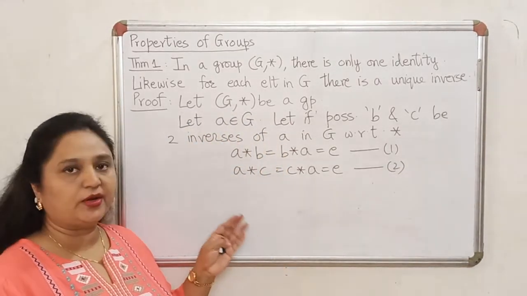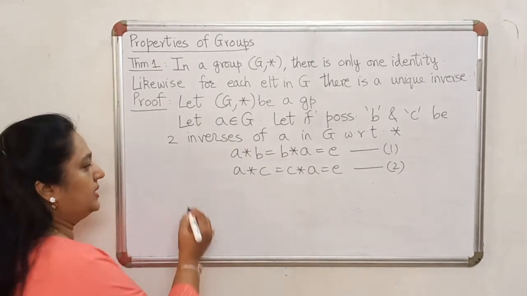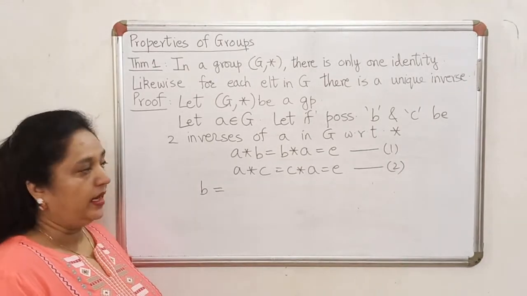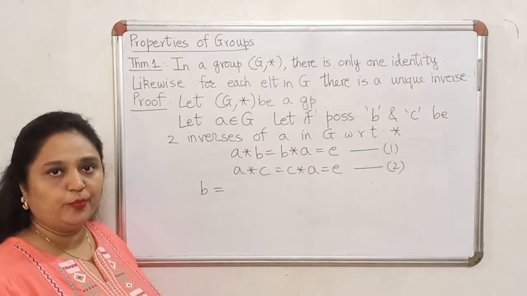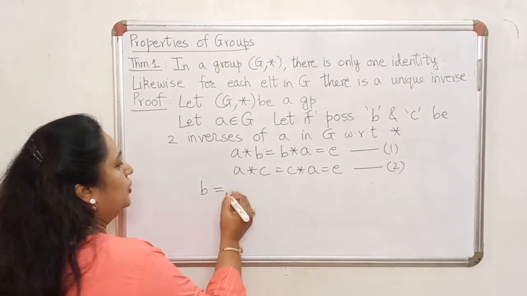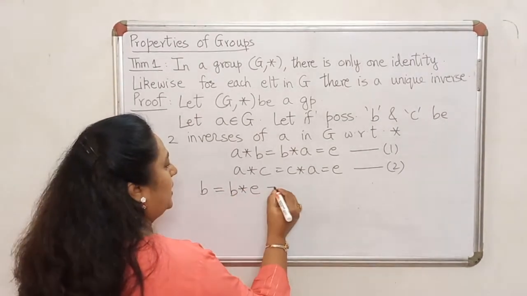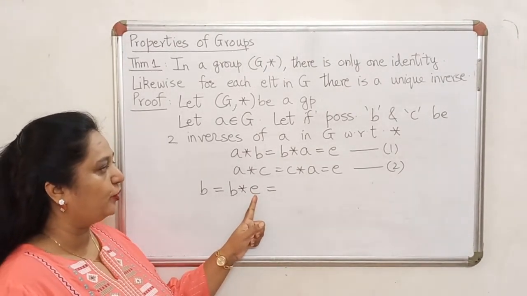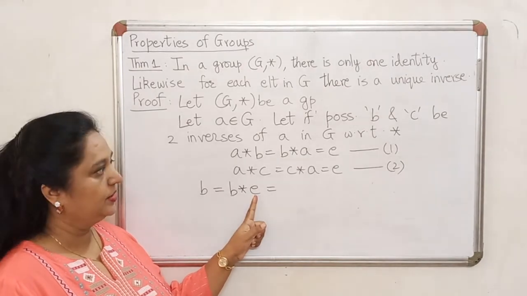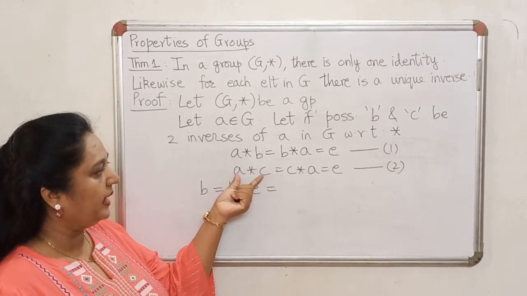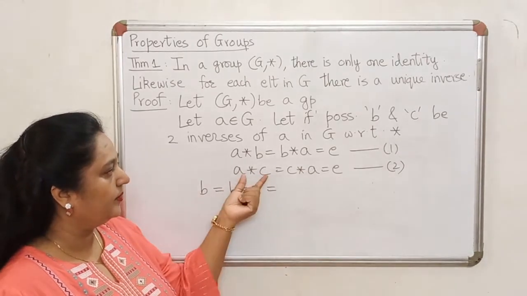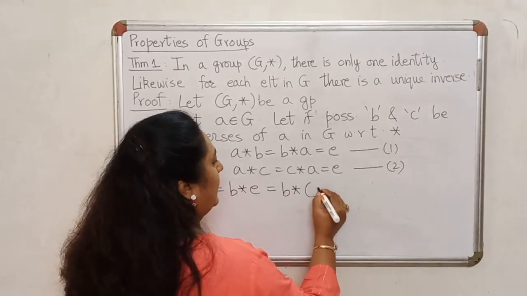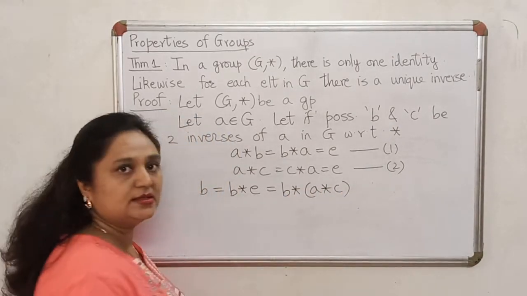Now there's a little bit of a trick involved to prove that B is the same as C. We will start with B. Notice that any element combined with the identity of the group will always give you back the same element. So B is equal to B star E. Now in place of this element you have to make a smart substitution. So look at equation 2. I know that A star C is E. So in place of this E, I can as well write A star C.